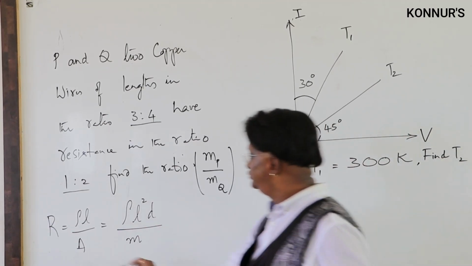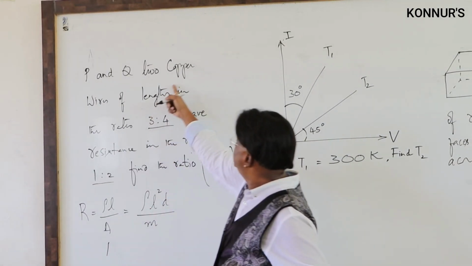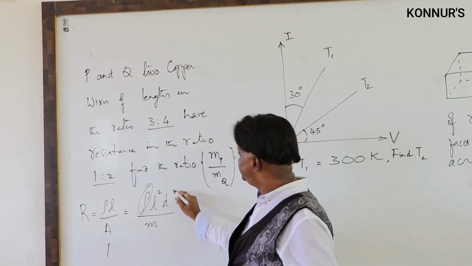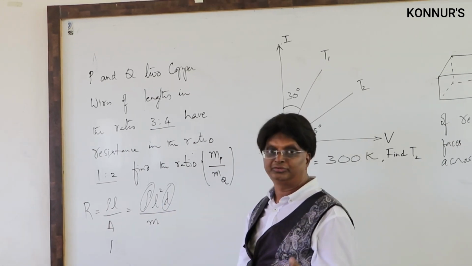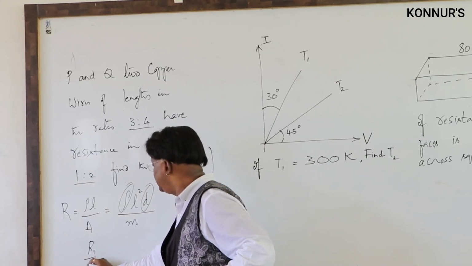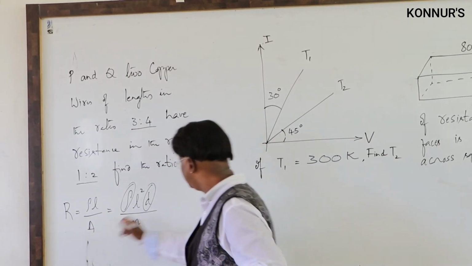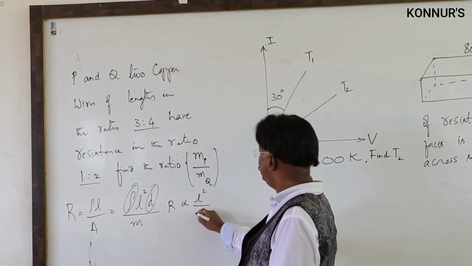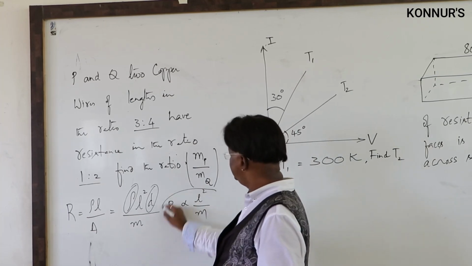Now this will tell you that for a given material, both are copper wires, therefore rho is a constant, and of course the density is also the same because of the same material. Therefore, what do you observe here? R proportional to L squared by M, right? This is the result.